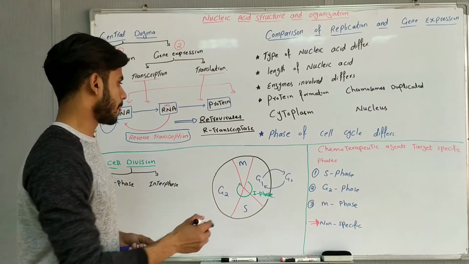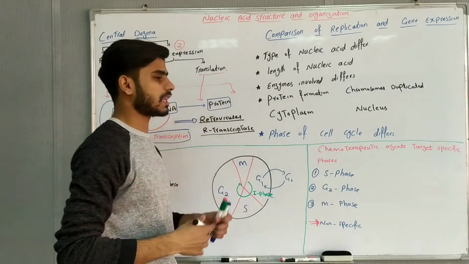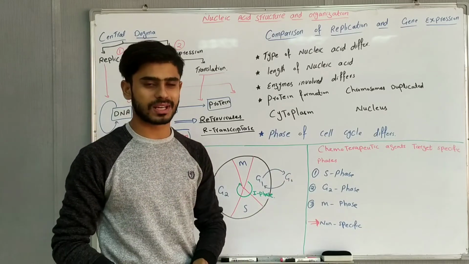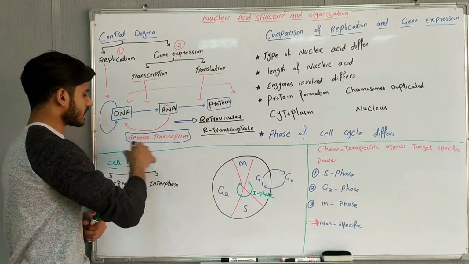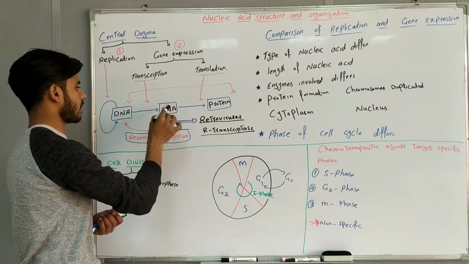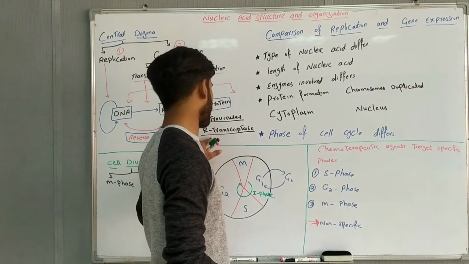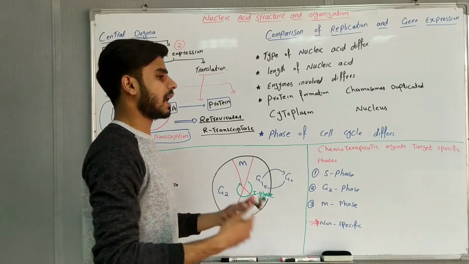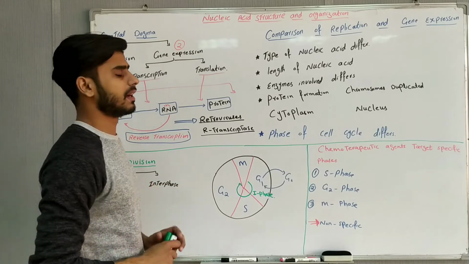Reverse transcriptase is also called RNA directed DNA polymerase. So we can say that reverse transcription is the opposite of the central dogma. DNA is produced from RNA in retroviruses with the help of reverse transcriptase.